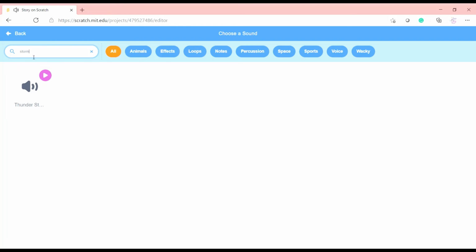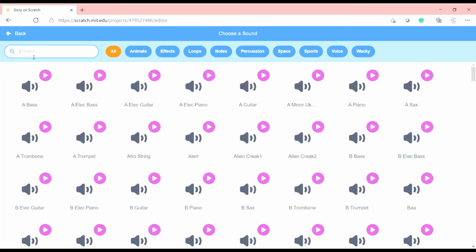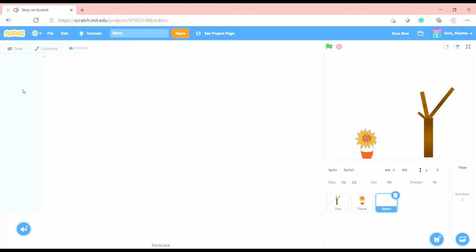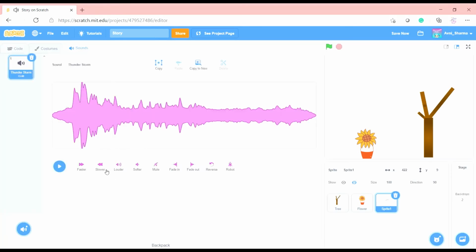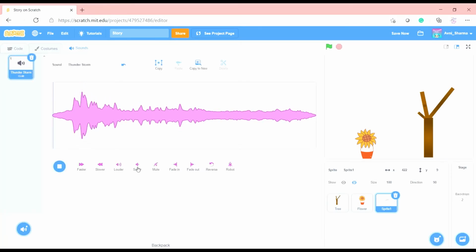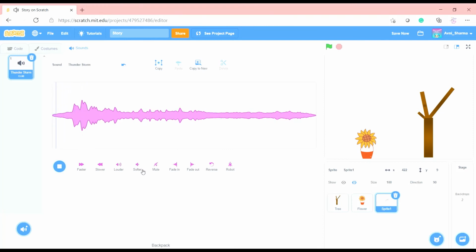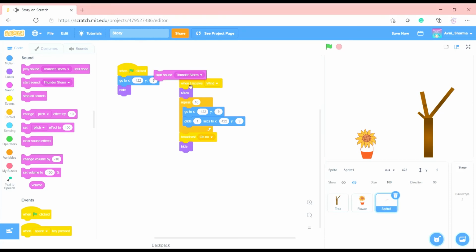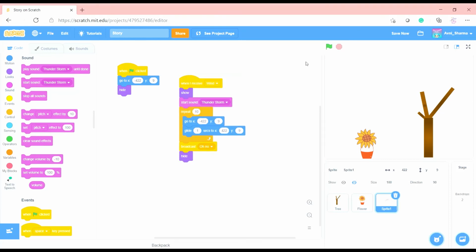That doesn't sound nice. Maybe we won't put any sound, or we can put that storm sound. Let's just put that and make the sound softer. We can even make it rain if you want, but no, not now.